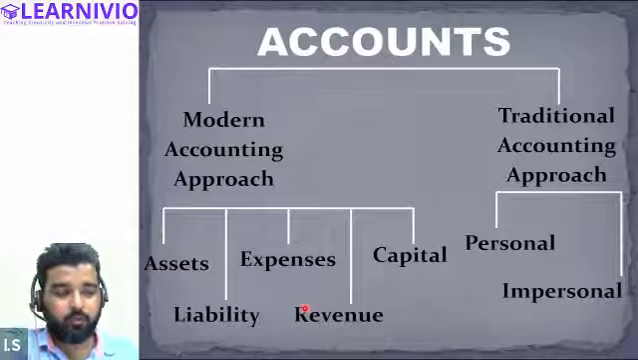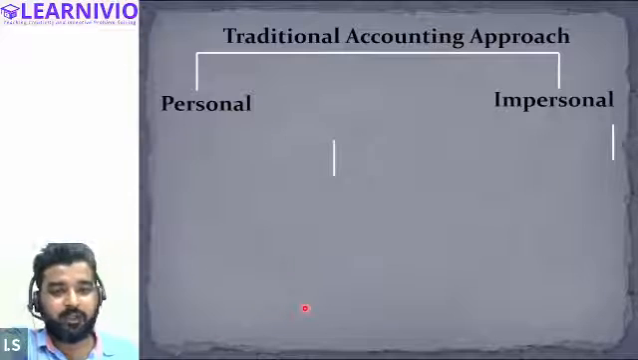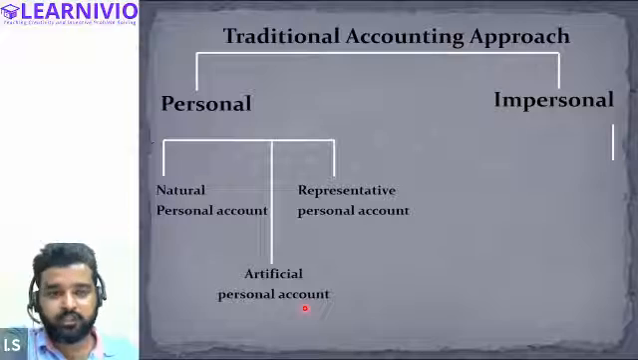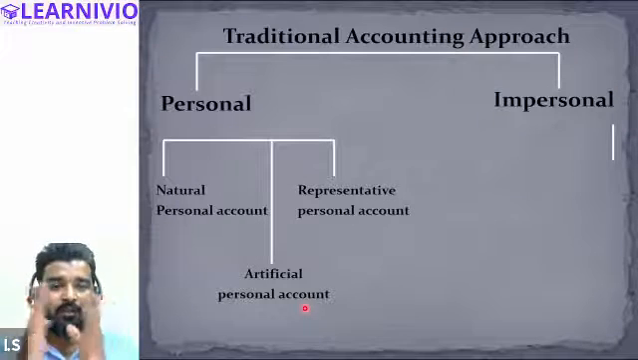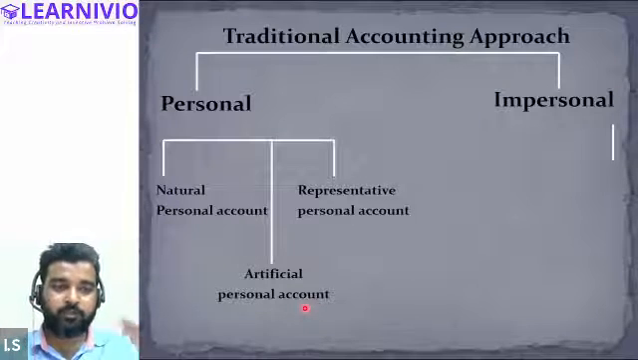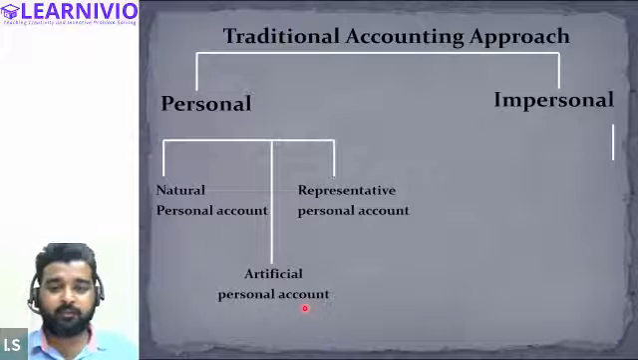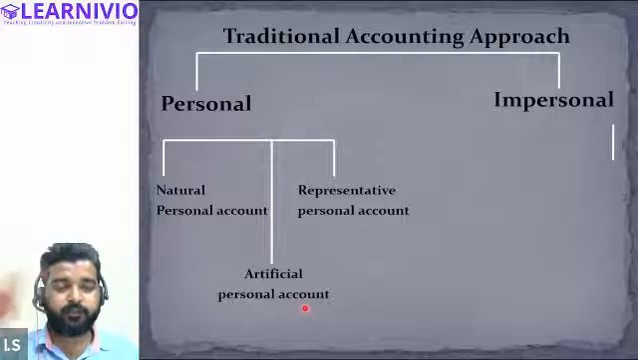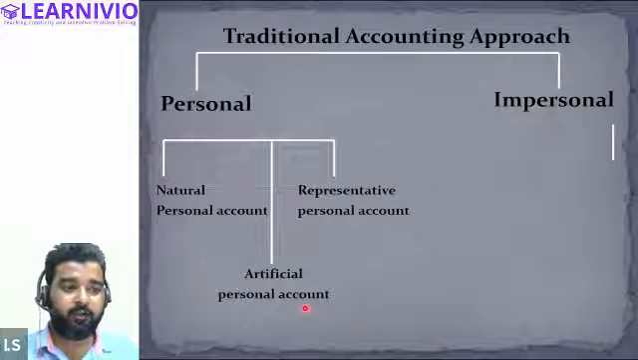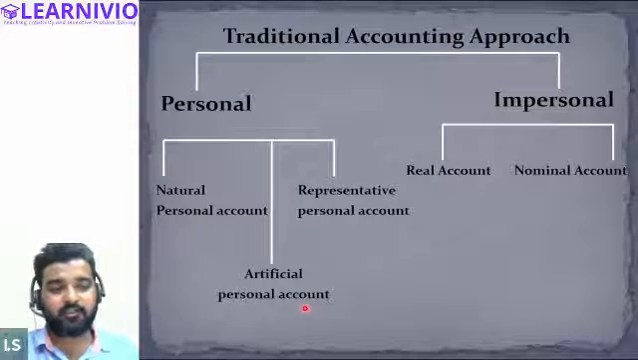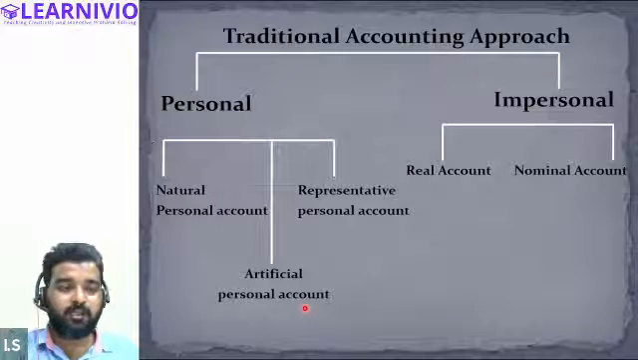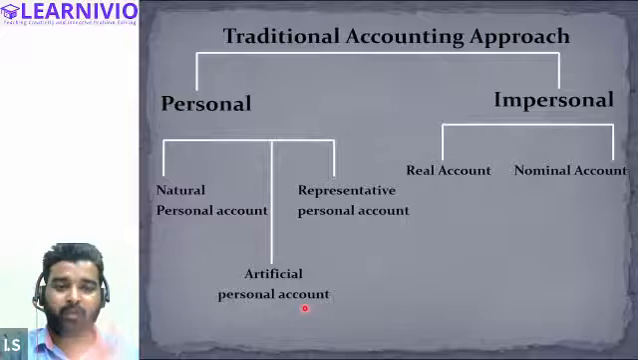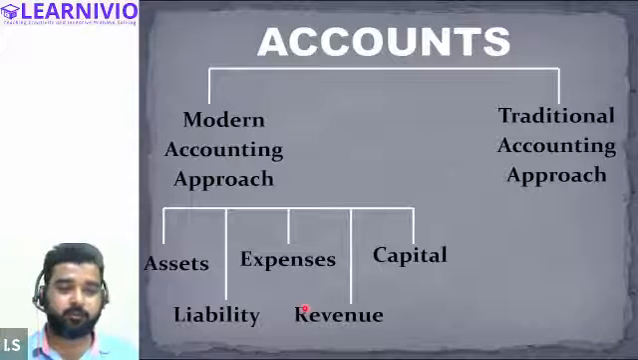Now moving on, the traditional approach has further categorized the personal account into 3 parts: natural personal account, artificial personal account, and representative personal account. And the impersonal account has been categorized as real account and nominal account. So according to the traditional approach as well, there are 5 types of account. According to the modern approach also, there are 5 types of account.